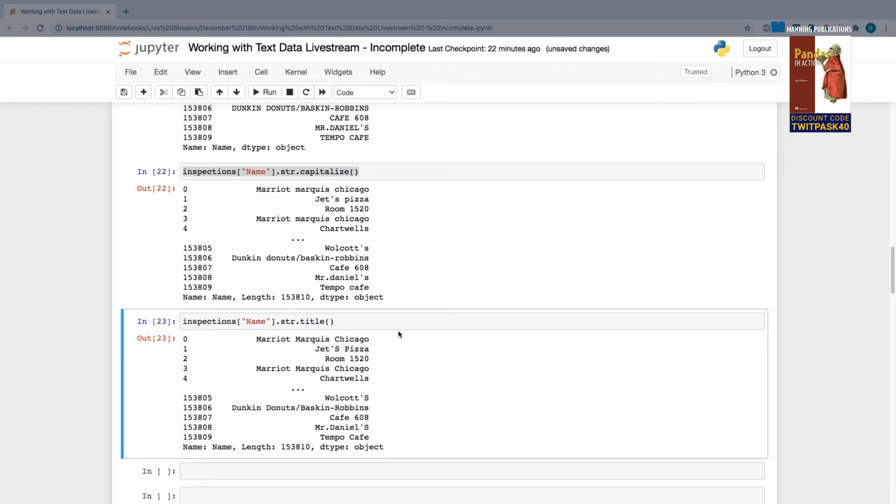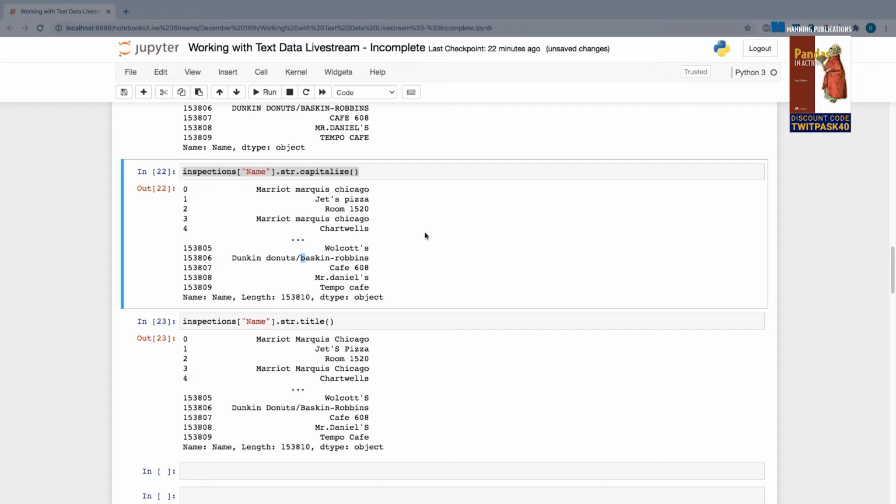So it's not perfect, but you can see for most of the results, it does exactly what we wanted it to do, which is to capitalize the first letter of every subsequent word. We can also see it does the same thing with the slash, which gives us a capital B in Baskin-Robbins when it was originally a lowercase b. So we can see it does a pretty good job with slashes, with apostrophes, with spaces, but it isn't perfect.